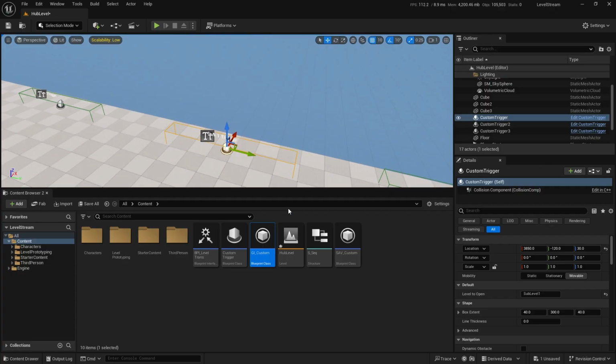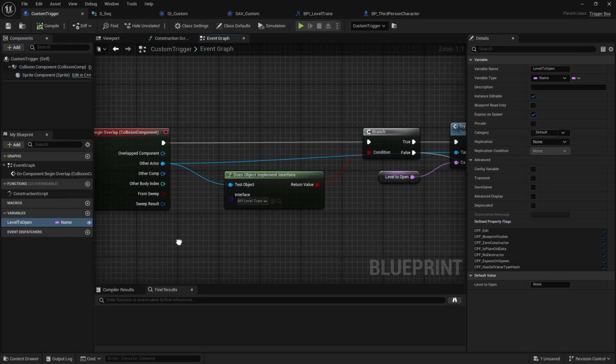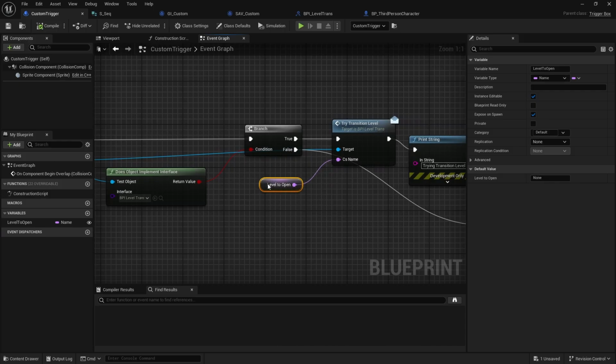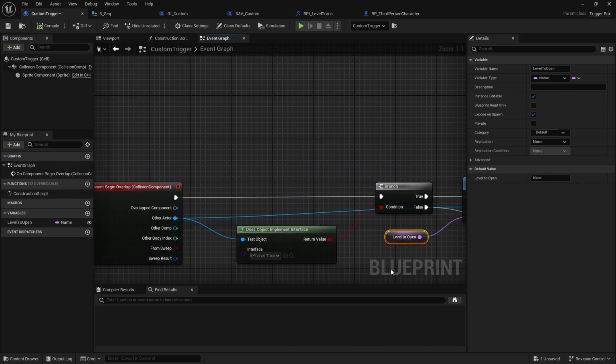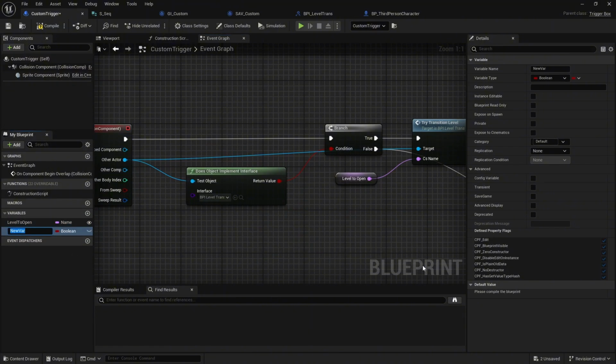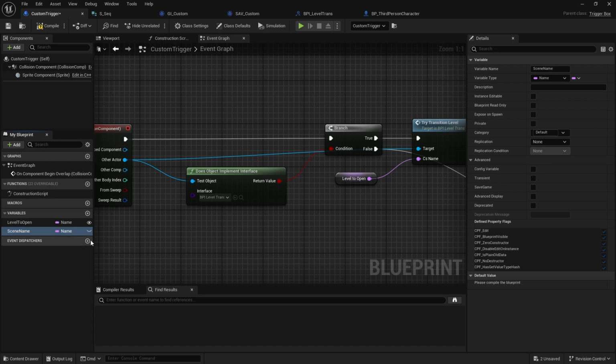But maybe you have multiple values in here, so maybe you need to do a bit more logic inside of your custom trigger. But I just use the level to open because I don't really see a need for more. You could probably have level to open and something else in here, like cutscene name, scene name, right? As another name value.